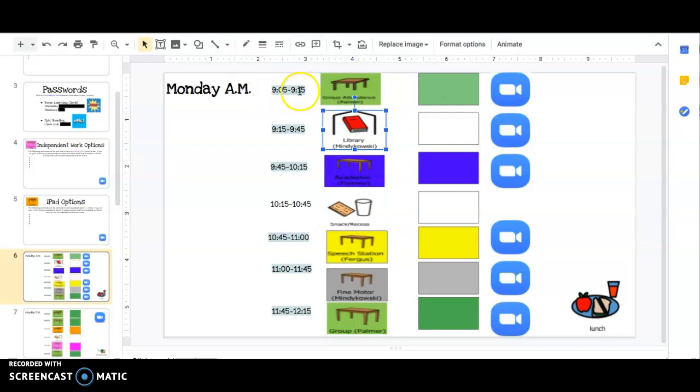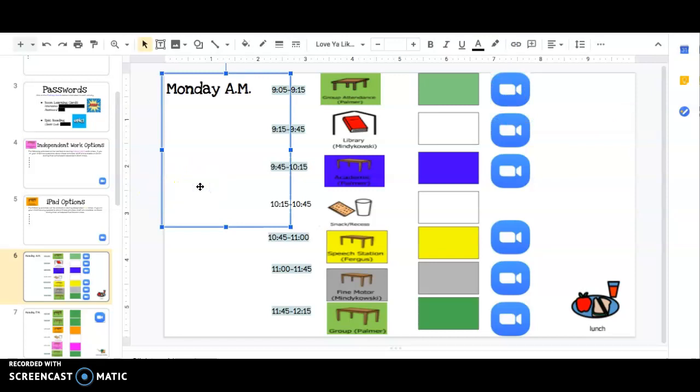You'll see in highlighted blue any time that your child is being asked to be on a live Zoom. Anytime that is white or blank is a break or a time where they are working on independent work where a Zoom is not required. Whenever a child is asked to be in a Zoom, such as here, 9:05 to 9:15 is highlighted, you again can click the Zoom link directly next to it and be taken to that activity.